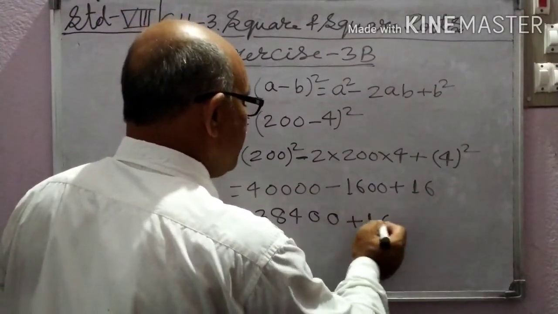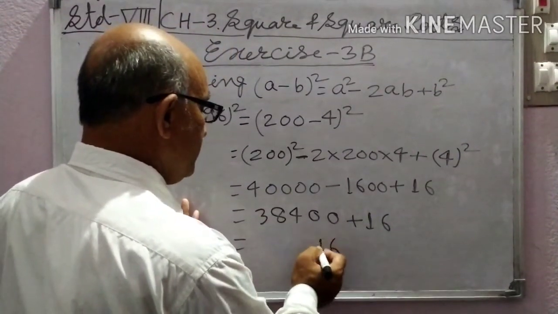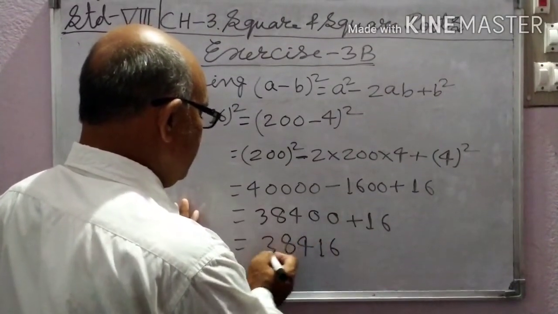Plus 16. Now add it. The answer is 38,416.